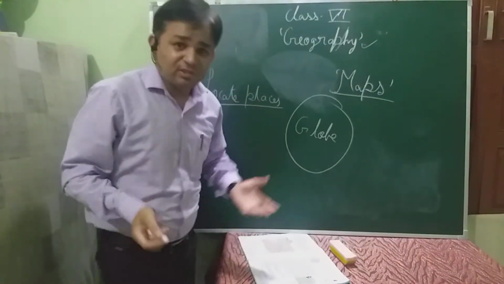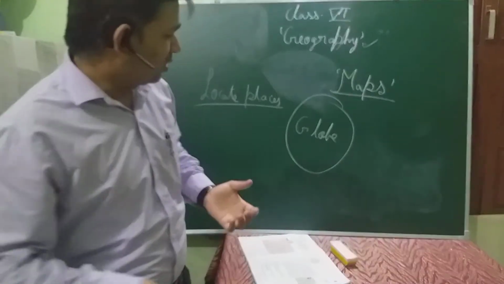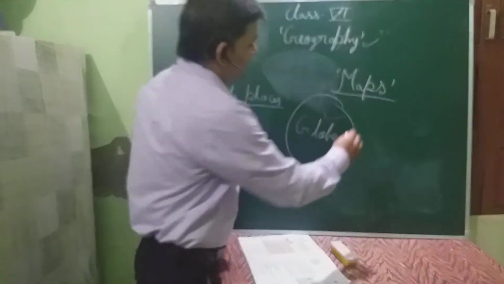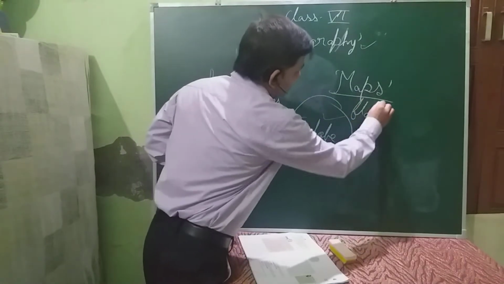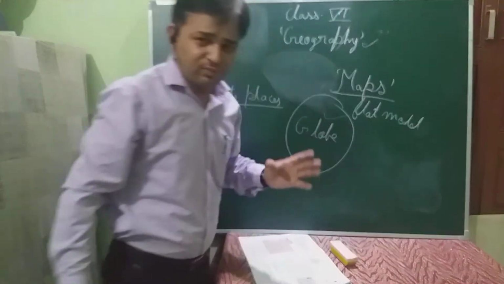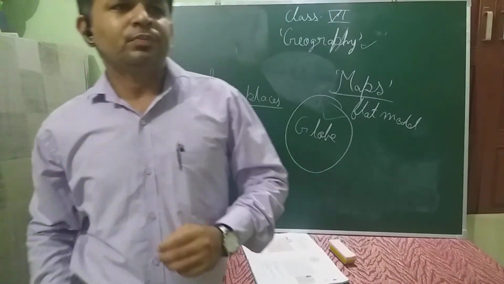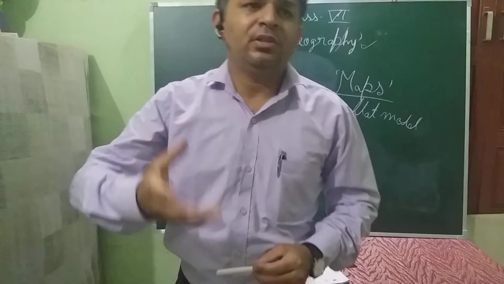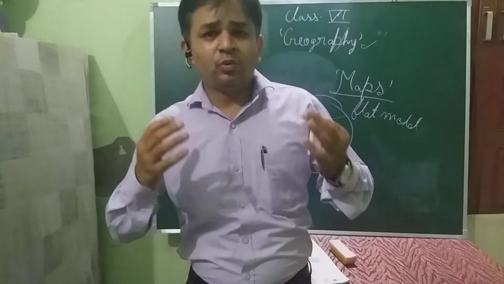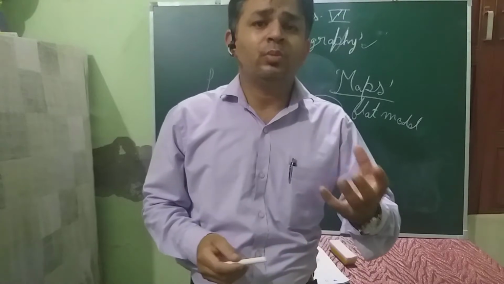As far as the comparison is concerned, we are all well aware a globe is a 3D model of the earth and a map is a flat model of the earth, a 2D model. Now, if I specifically talk about our country India, we have to study it through a map.